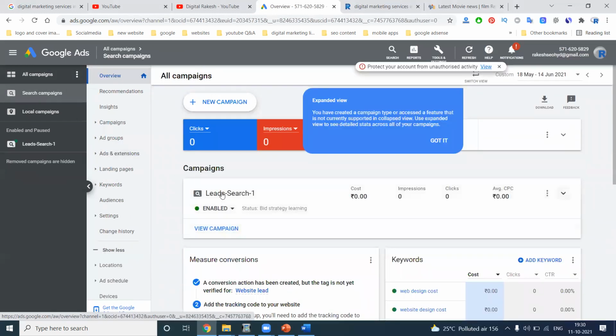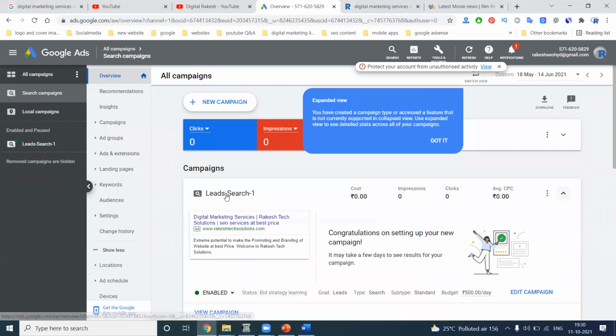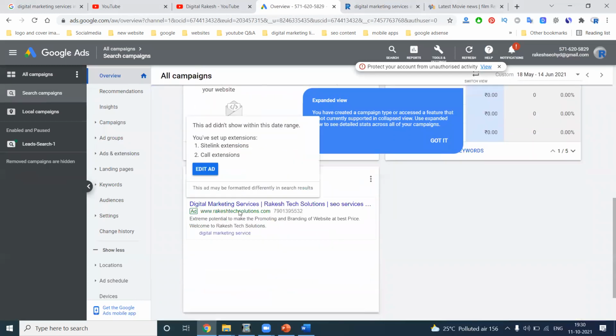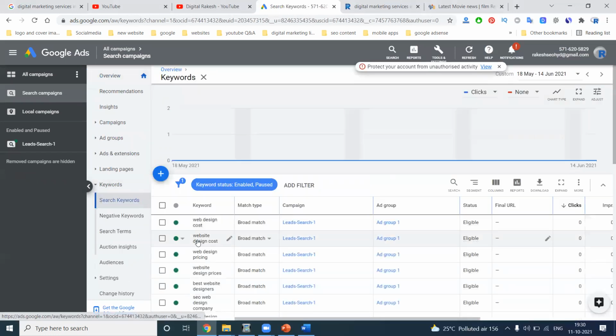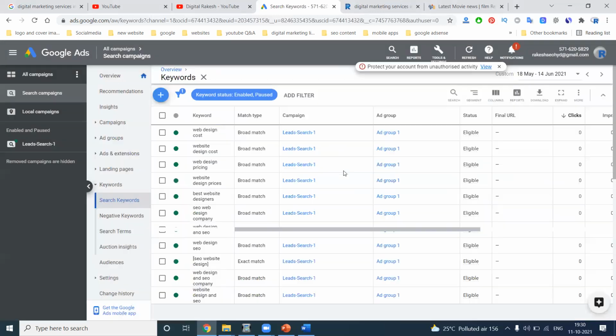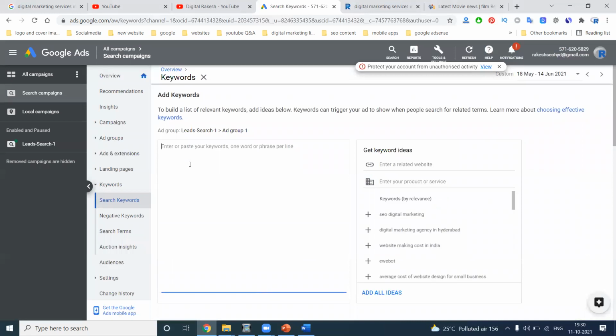Search campaign, local search, lead, enabled. This option will work here. Go to the keywords. My keywords are there, and the match is important. You can change the match. One more thing: when you're adding at runtime, you can add keywords also. How many keywords do you want? Add that number of keywords. Here are the keywords.